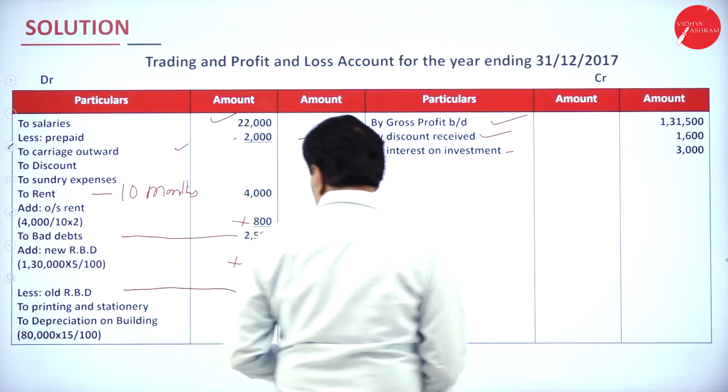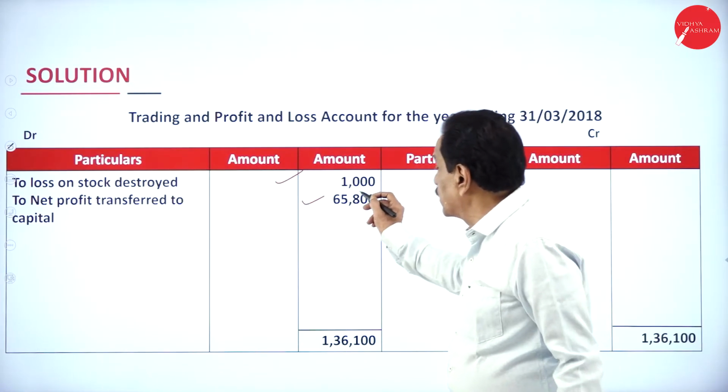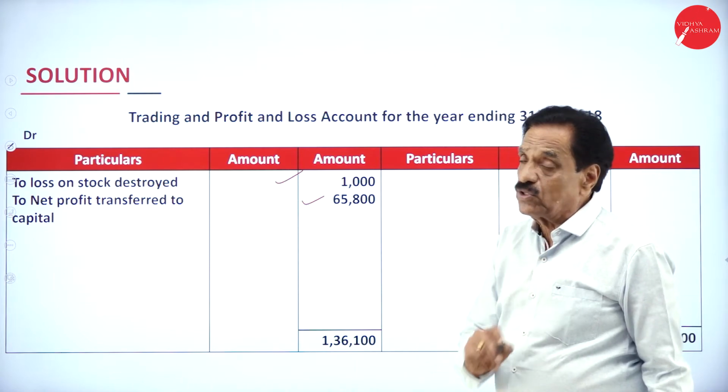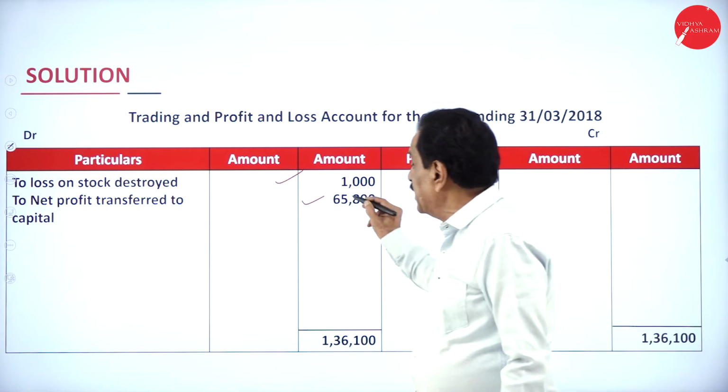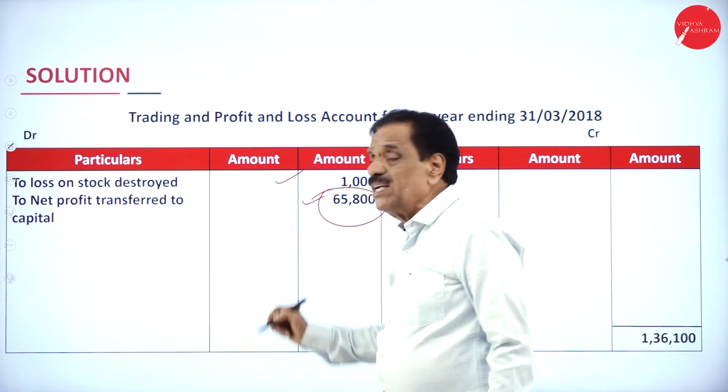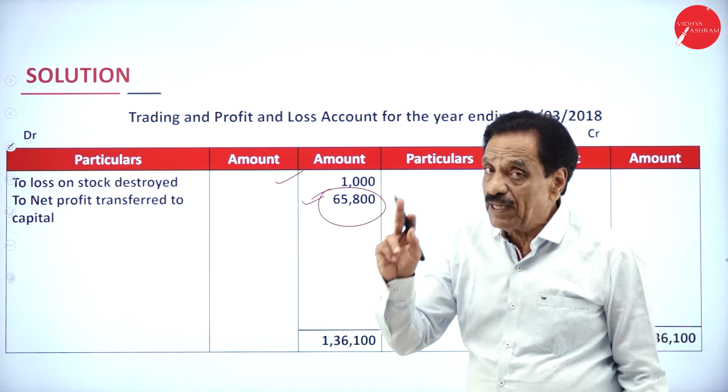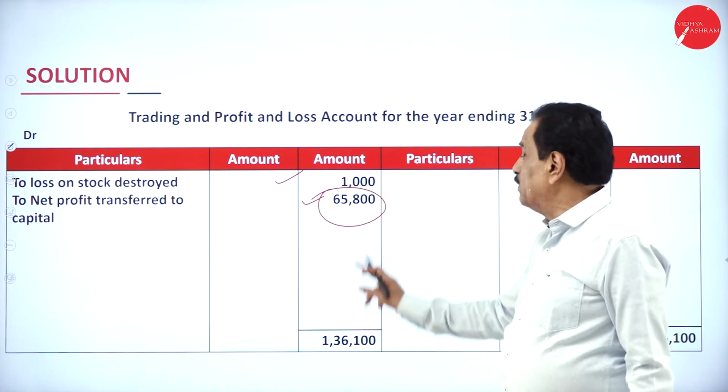The net result will go. Loss on stock destroyed 3,000. How much recovered? 2,000. How much could not be recovered? 1,000 is a loss on destroyed stock. The net result is 65,800. That will be transferred to the balance sheet. That should be added to capital.